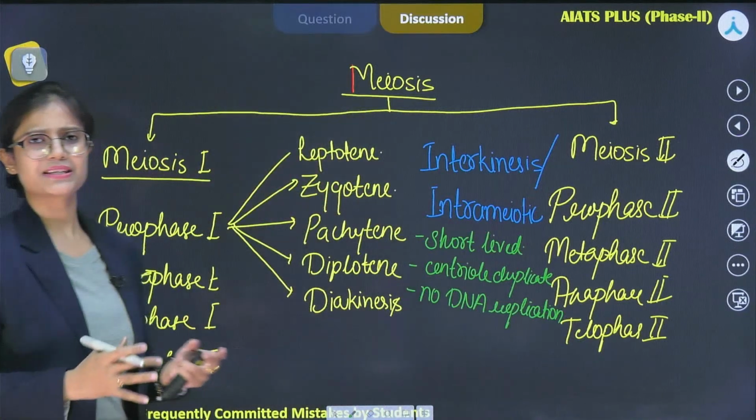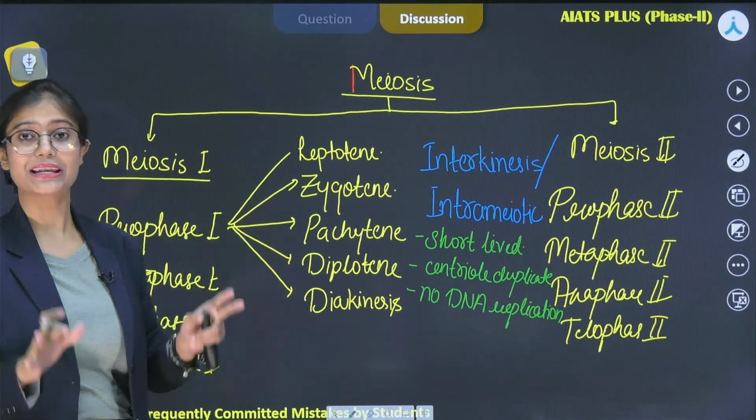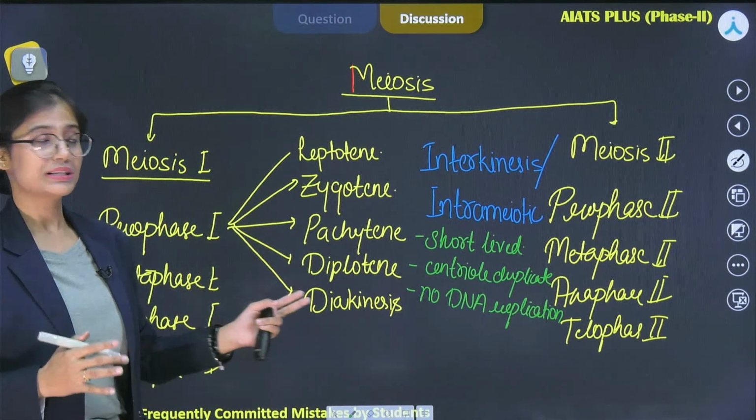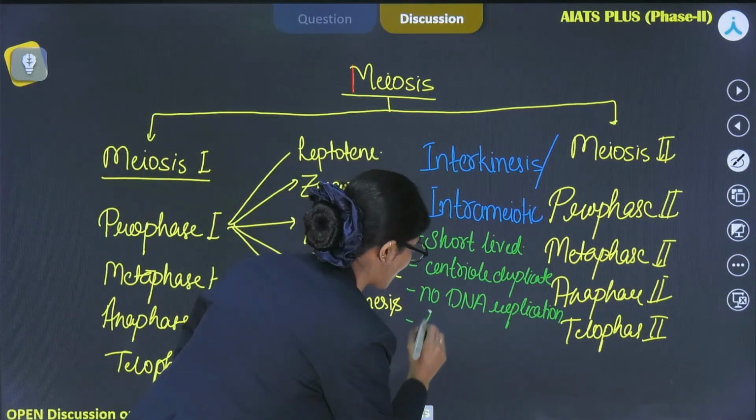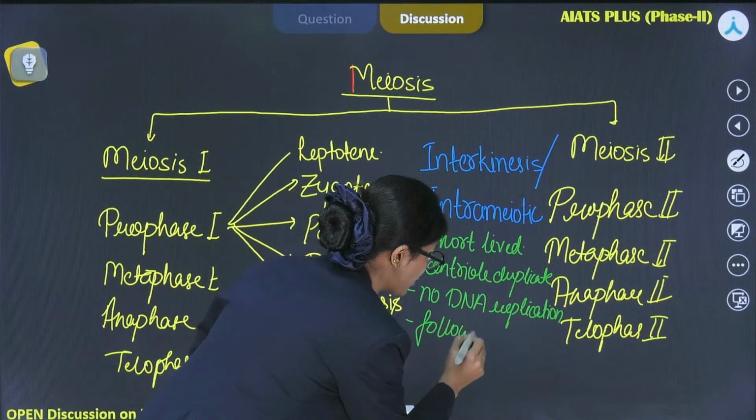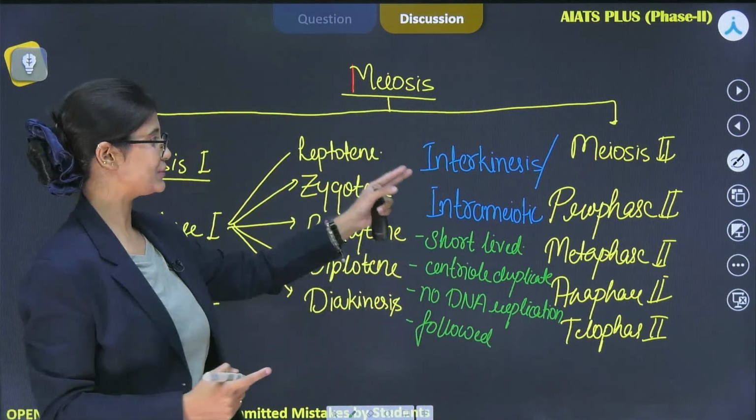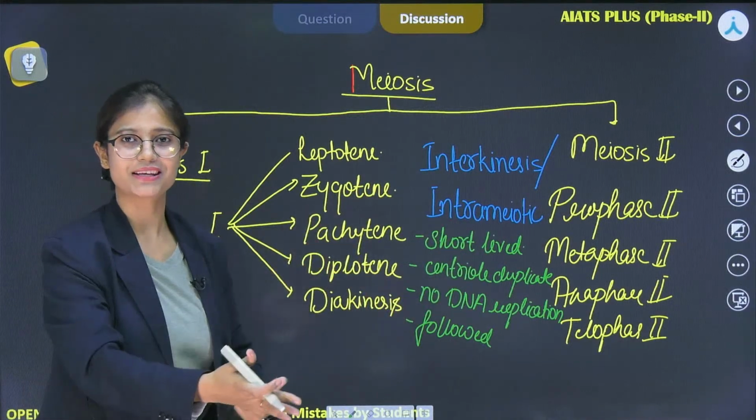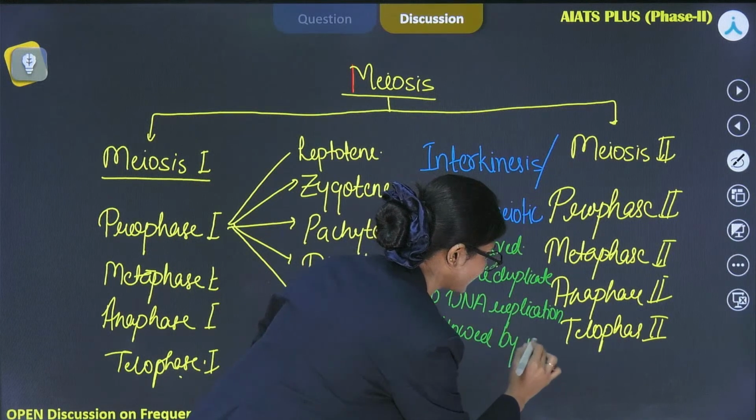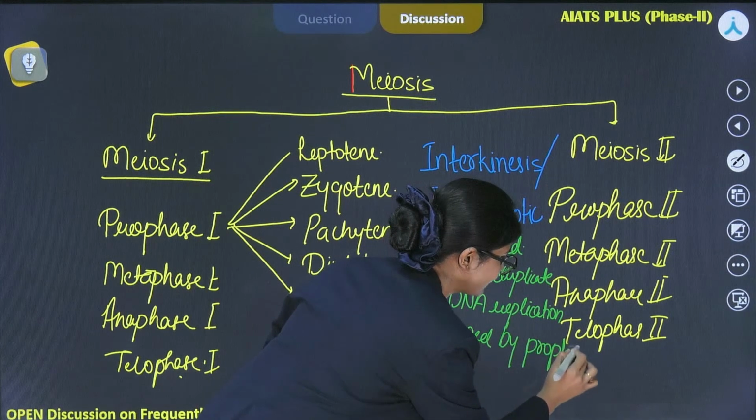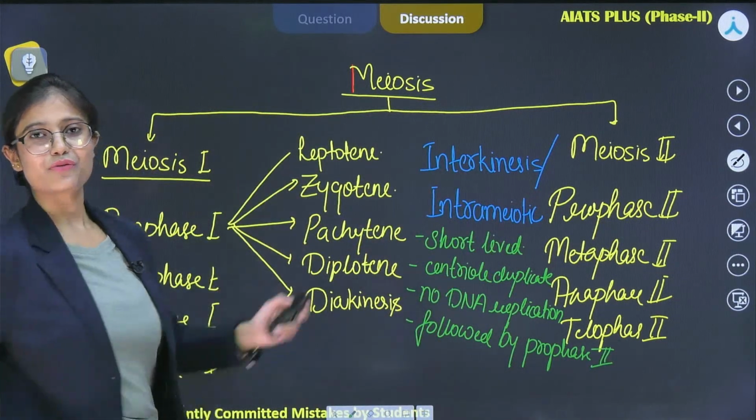Other tubulin protein synthesis, etc., all these things will take place. RNA and protein duplication will take place during the interkinesis, and this phase is again followed by, don't get confused by this word, followed by. That means interkinesis के बाद क्या आता है? It is followed by prophase 2. Right, so these are the features for interkinesis.